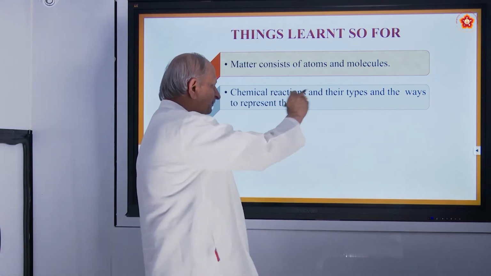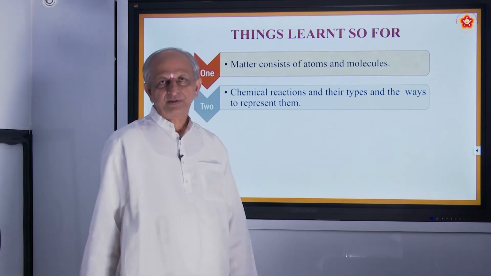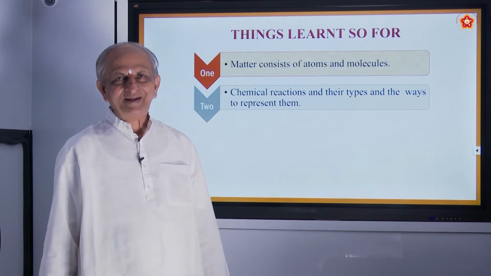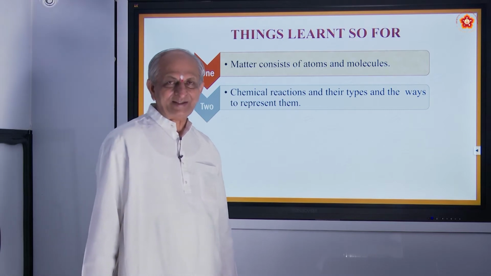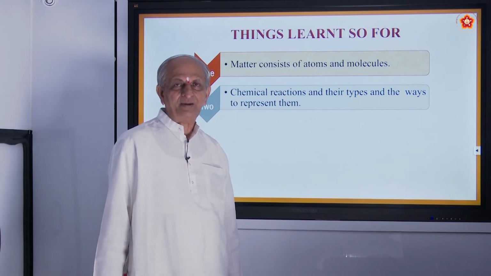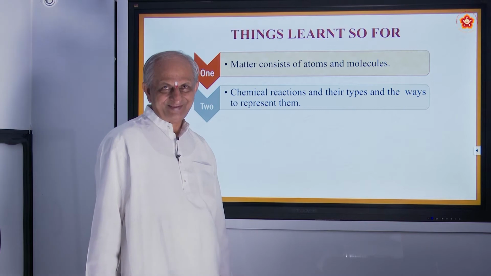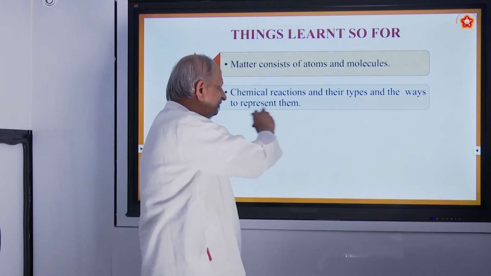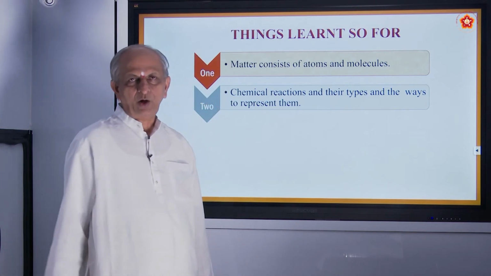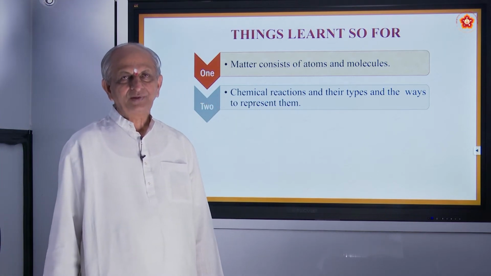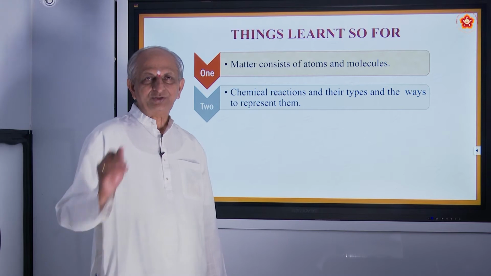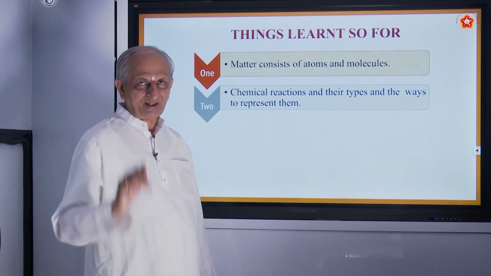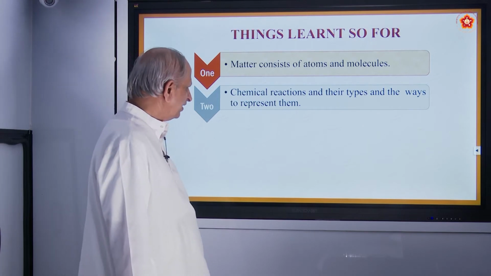There are 4 types of reactions: chemical combination, chemical decomposition, chemical displacement, and chemical double displacement. The 4 types you have already studied, and also how to write the equation and how to balance them. For writing an equation, you should take symbols and formulas, is it not?